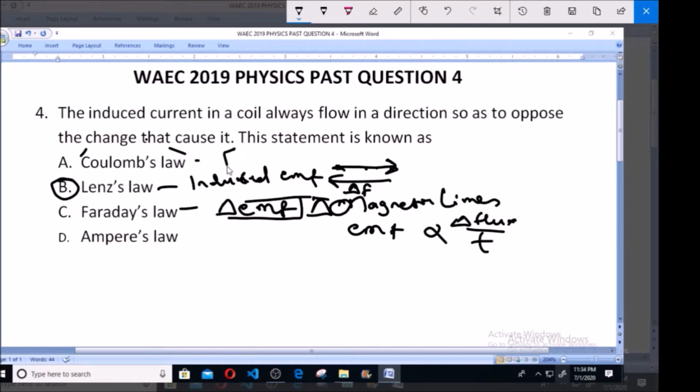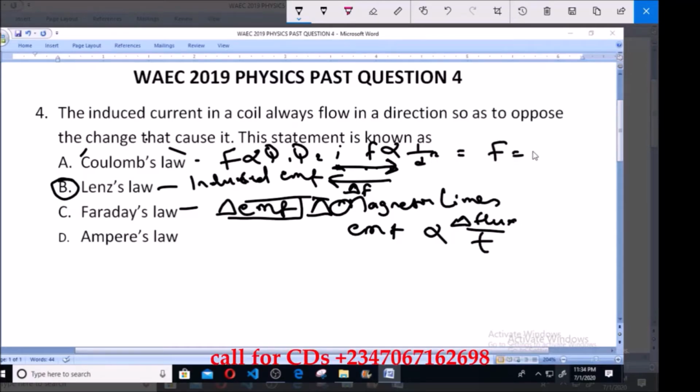So the electrical force is directly proportional to the charges, and also inversely proportional to the square of the distance between them. Combining it, we have F equals k Q1 Q2 over d squared. So that is Coulomb's law.